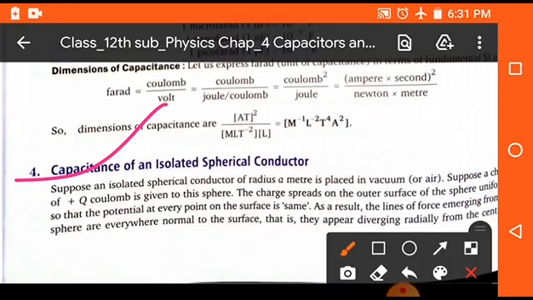Now students, we will discuss the capacitance of an isolated spherical conductor. As you know, isolated means that if we remove all connections from the outer side, then we can say that it is isolated. In the same way, if we don't supply any type of energy to a conductor, then this conductor is said to be isolated.